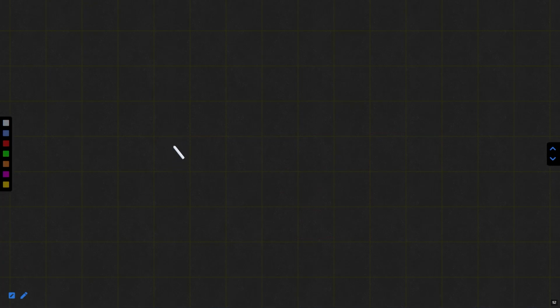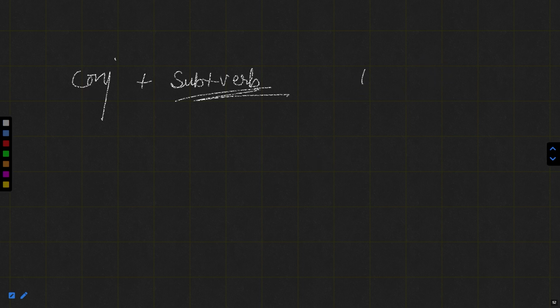One most important thing is the difference between cause denoting conjunctions and prepositions. As we have seen, all the cause denoting conjunctions were followed by subject plus verb, the entire structure of a sentence. But after a preposition, we will not have subject plus verb; we'll have only the noun or the noun phrase.